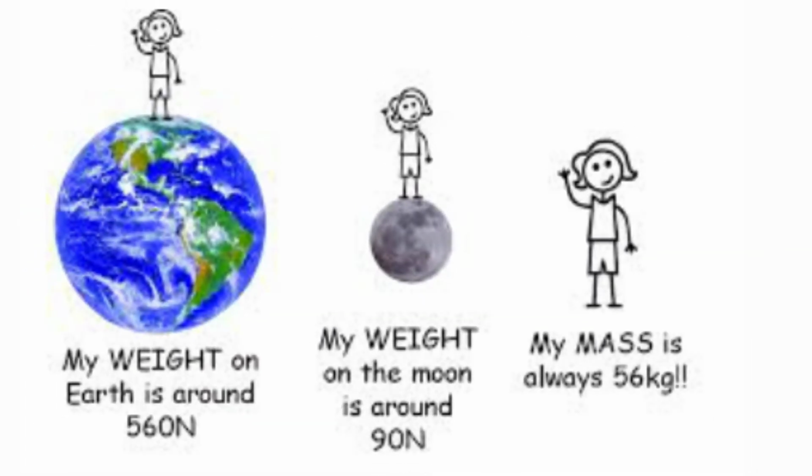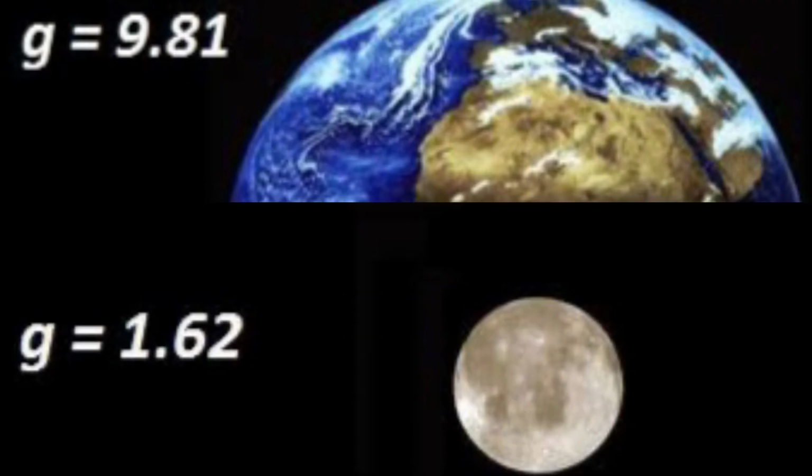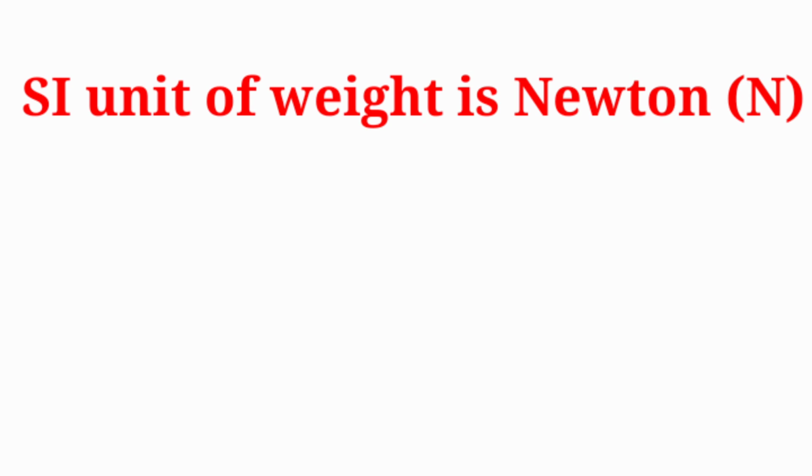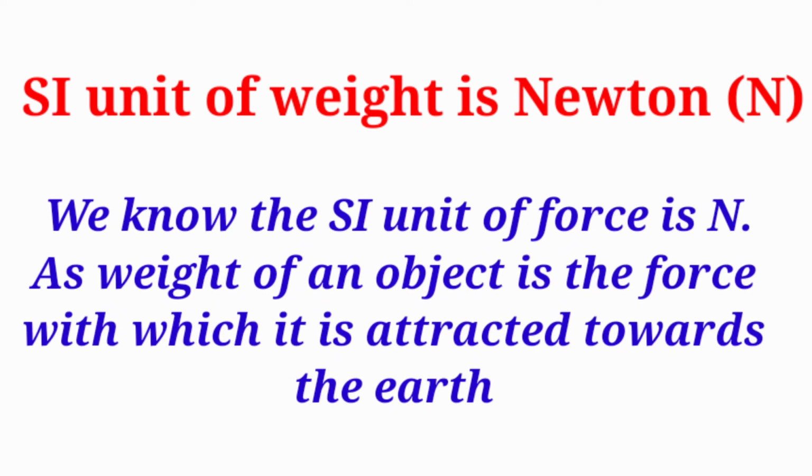You can understand this. Suppose a person whose mass is 56 kg is on the surface of the earth and on the surface of the moon. In both cases the weight will not be the same, because the acceleration due to gravity also differs, and the mass of the earth and the mass of the moon are also different. So weight changes from place to place. The SI unit of weight is Newton, because we know that the SI unit of force is Newton and the weight of a body is the force of gravity on it.